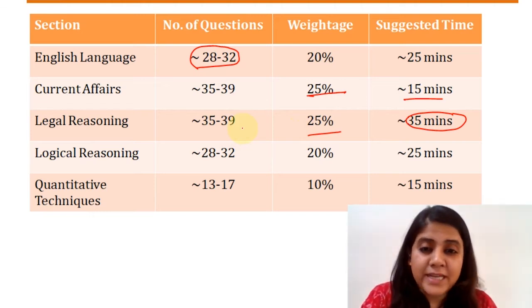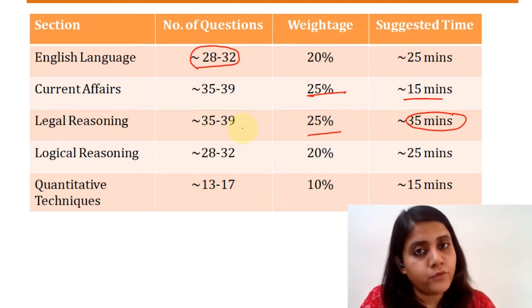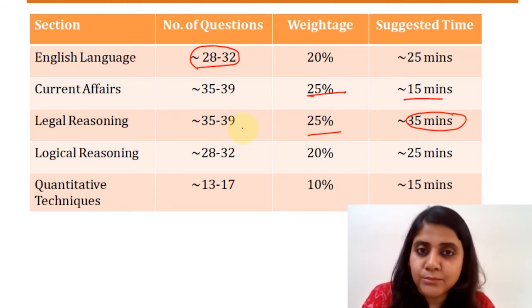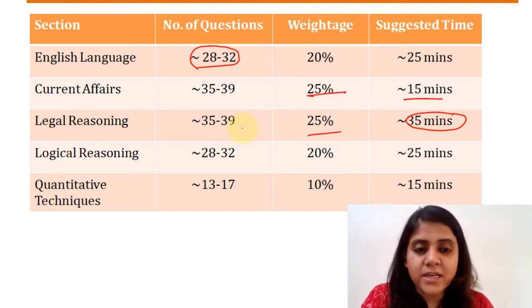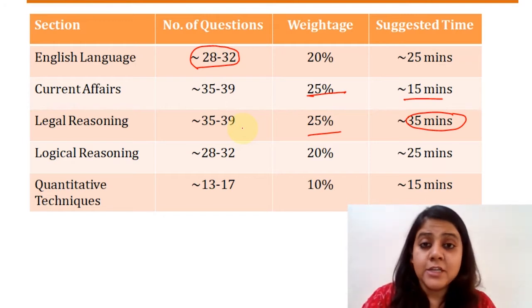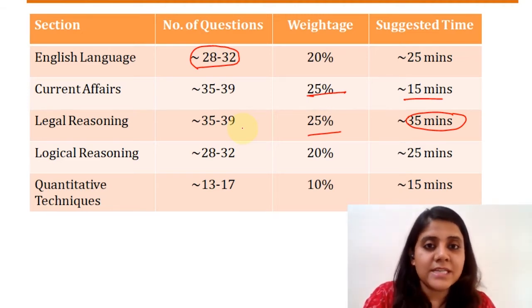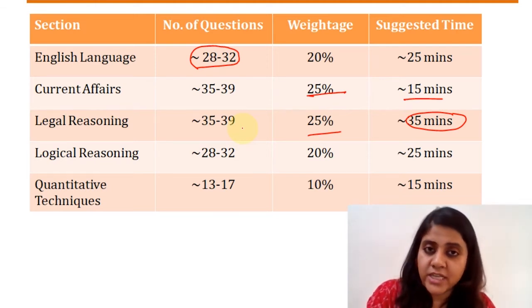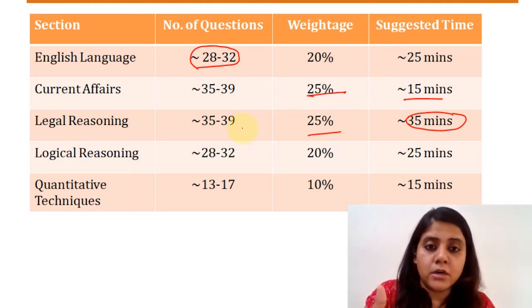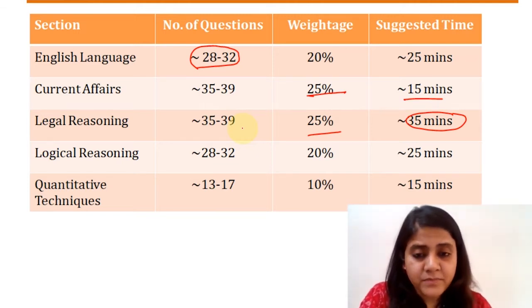Coming to logical, it is very similar to English in terms of the number of questions as well as the amount of time that you allocate, right? So again, around 20 to 25 minutes should be a reasonable time for this section. So even with respect to the order I was just talking about, whether you choose to do English first or logical first, in terms of the time split, you would still be done with one section within the first 20-25 minutes. And if you plan to do GK next, then in the first 35-40 minutes or so, you should be done with two sections for sure, right?